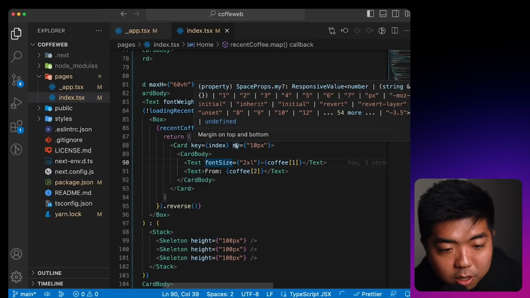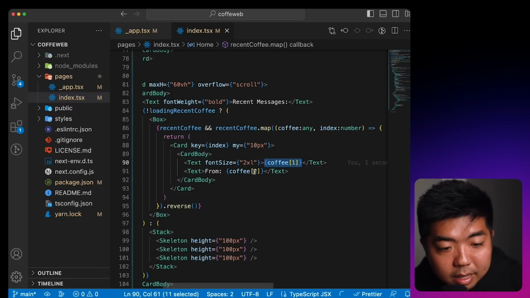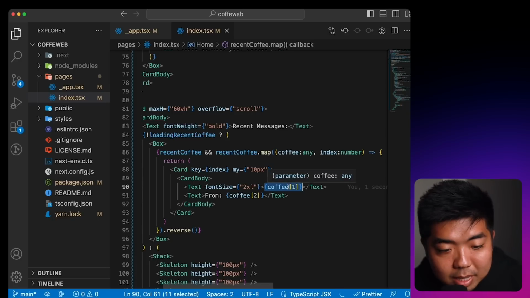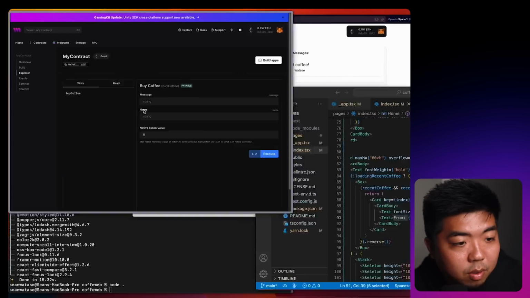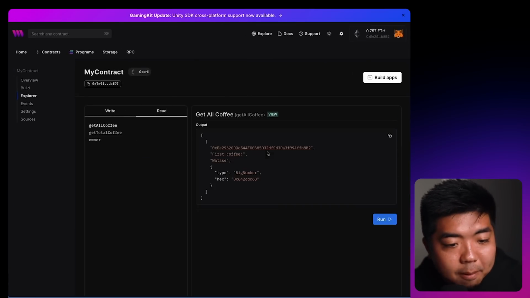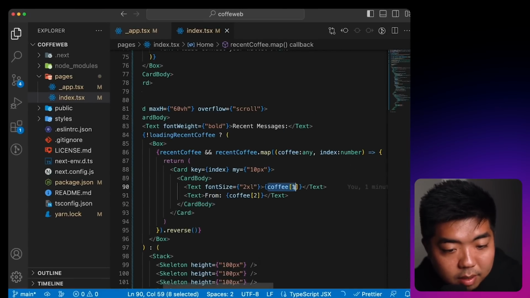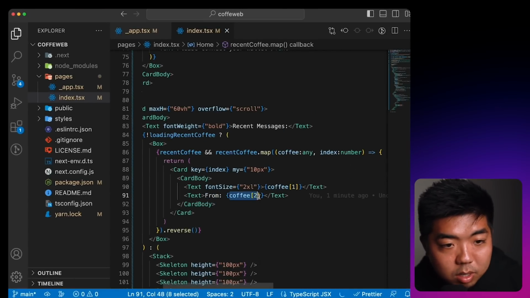I'm going to set the margin on the top and bottom to 10 pixels, and in that card, we're going to get the second item in the array and the third item in the array. So the second item is the message, and the third item is who it is from, and we'll just put "from" in the beginning. So if we come back to our contract here and I go to read and I hit get all coffees, our first item in the array, so array item 0, is the contract address that submitted it. The second item is our message, and the third item is who it's from. So again, that is what we're displaying here. Second item is our message, third item is who it is from.